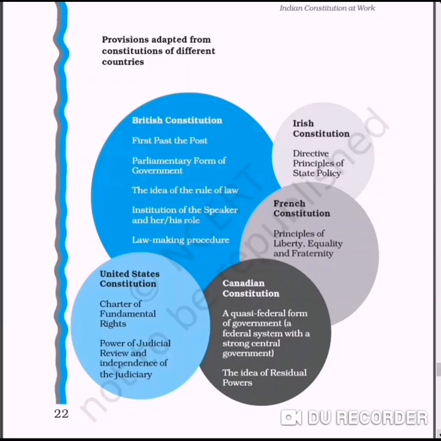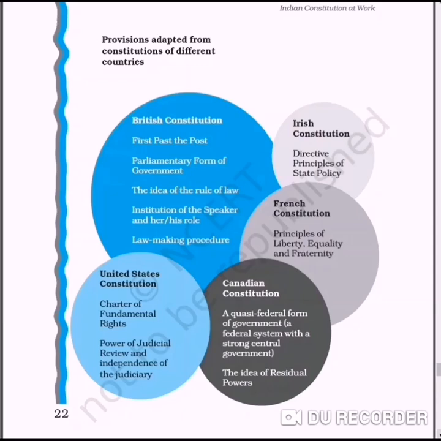Concepts were taken from foreign countries. For example, we have taken the idea of parliamentary government from the British Constitution. From the Irish Constitution, we have taken the directive principles of state policy. And from the French Constitution, the ideas of liberty, equality, fraternity were borrowed.